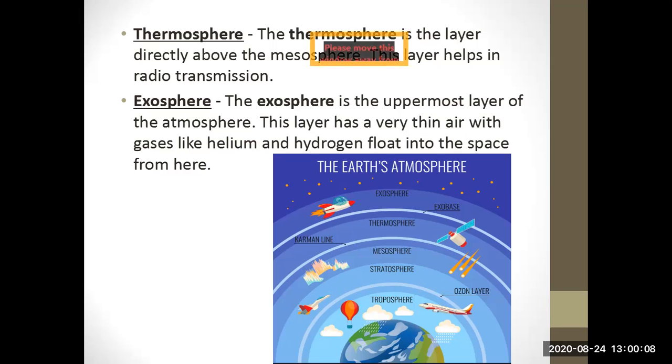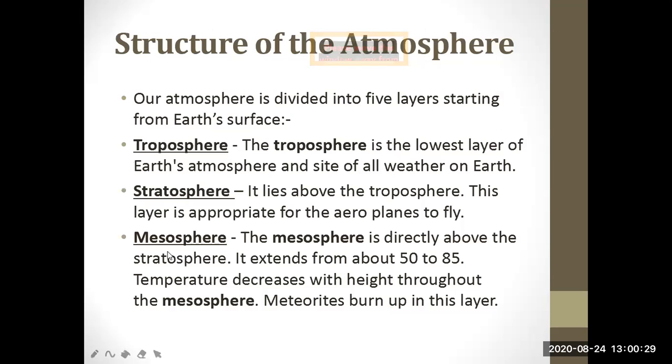And one important feature of this stratosphere is that it contains a layer of ozone. It contains a layer of ozone. It means the ozone layer protects us from the harmful effect of the sun rays. So next, the third important layer is mesosphere.